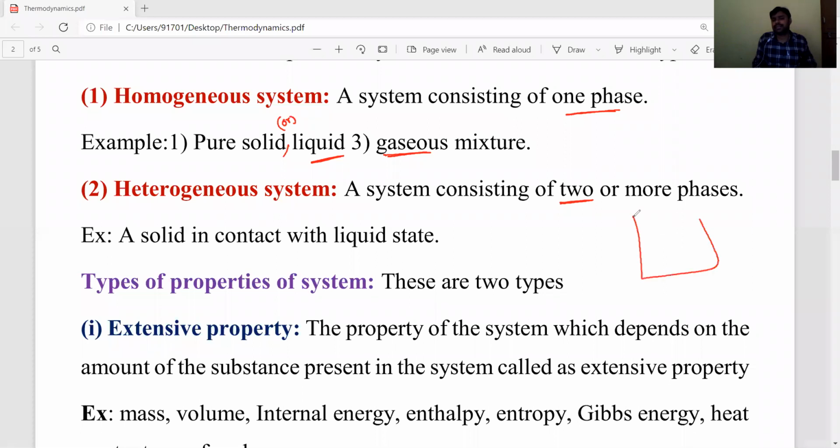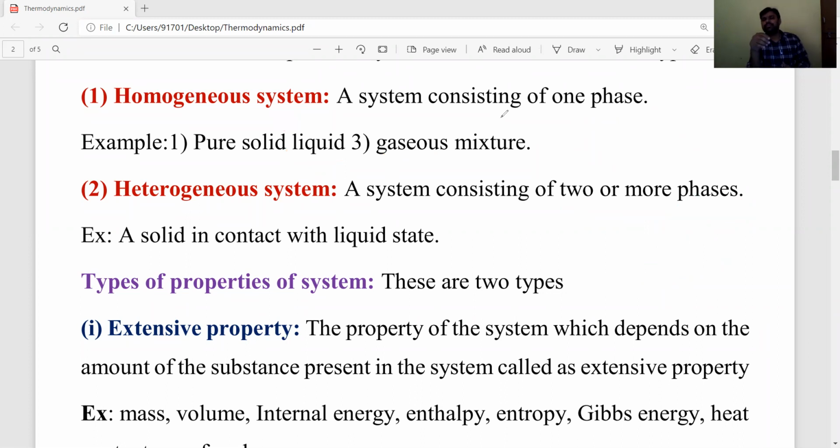For example, take water, and in that water you put stones. The stone is insoluble in water, so the stone and water will be separated out, meaning they exist in two phases. That's why it belongs to a heterogeneous system.